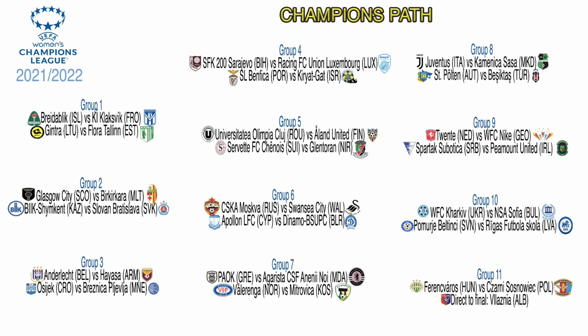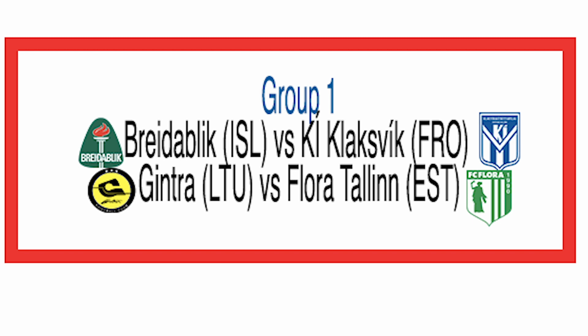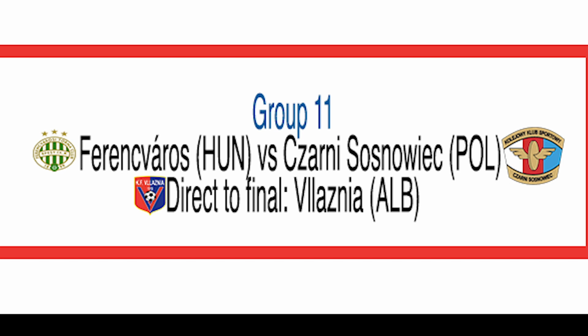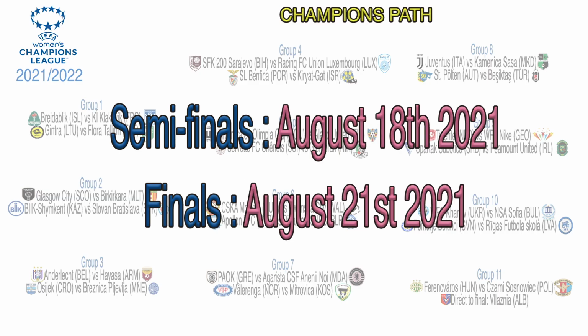In each group, every team will play against their direct opponents, and the winners of the 2 games will play each other. For example, in the first group, Breidablik will play Klaksvik and Gintra will play Flora Tallinn. If Breidablik and Flora Tallinn win their respective games, then they will face each other in a kind of final. The group 11 has only 3 teams, so the Albanian team of Vllaznia is directly in the final and will face the winner of the match between the 2 other teams. The semi-finals will be played on the 18th of August and the finals on the 21st.